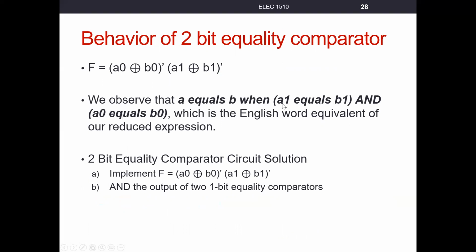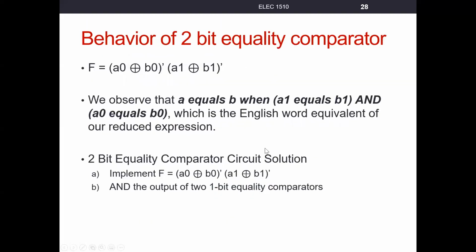A1 equals B1, XNOR gate. A0 equals B0, XNOR gate. And so this is just an English word description of the behavior we've observed. And so we could more simply implement the circuit, rather than that really long sum of products expression, with 2 XNOR gates and an AND gate.